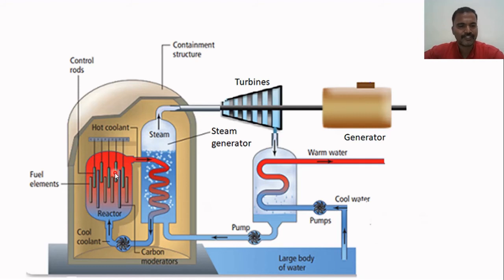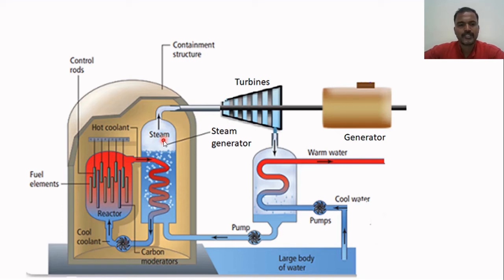As we know, there is a fissionable material in the reactor core which undergoes nuclear fission and produces an enormous amount of heat. The heat produced is absorbed by the coolant. This hot coolant passes through the steam generator where it boils the water into steam and becomes a cool coolant. This is recirculated to the reactor core through the pump.